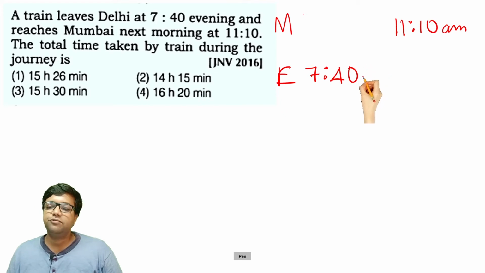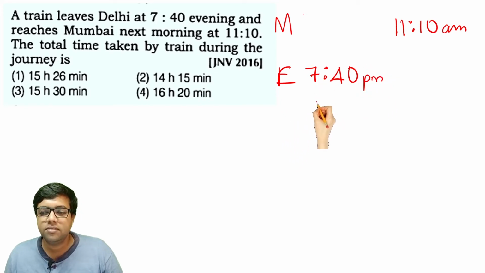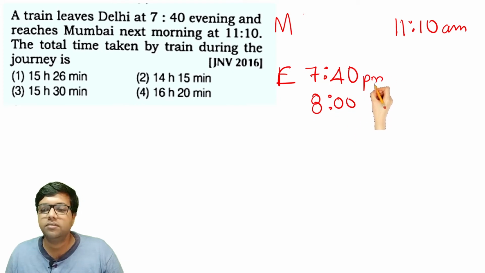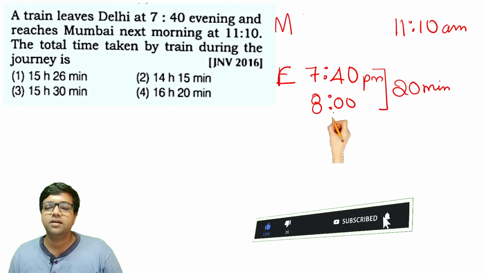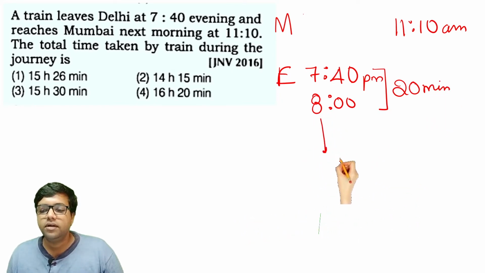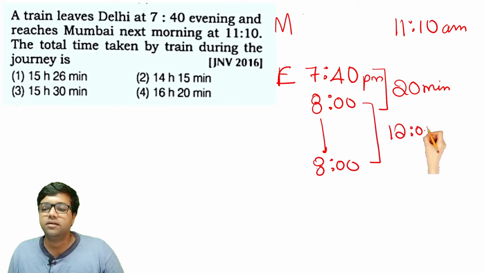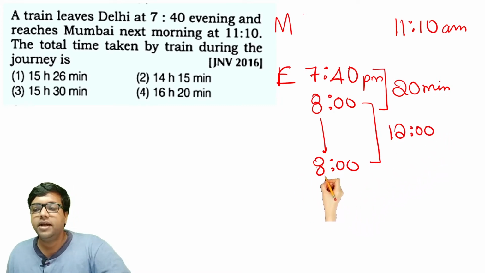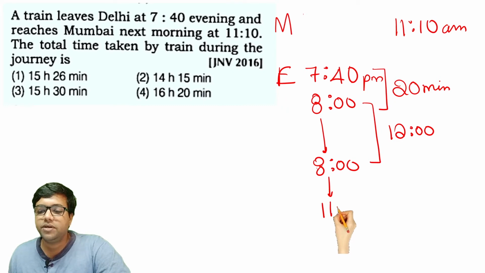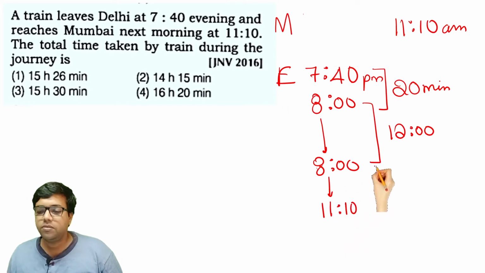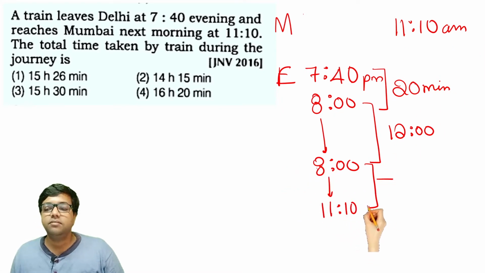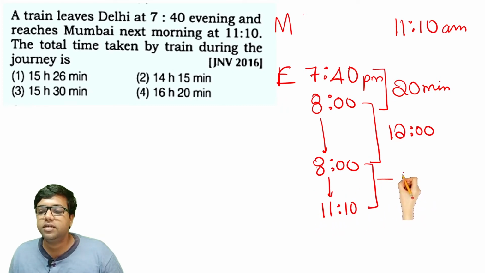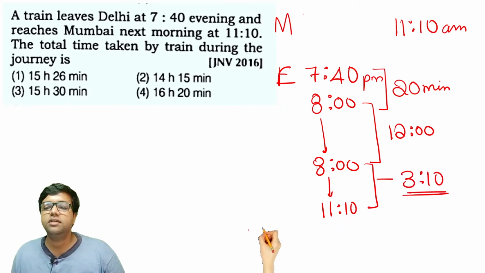After 7:40, 8 o'clock will come. So from 7:40 to 8 o'clock, there is a 20 minutes difference. From 8 o'clock to the next day 8 o'clock is exactly 12 hours. And from 8 o'clock to 11:10 am, you need to add 3 more hours and 10 minutes.